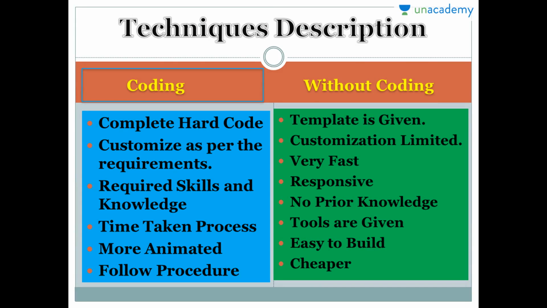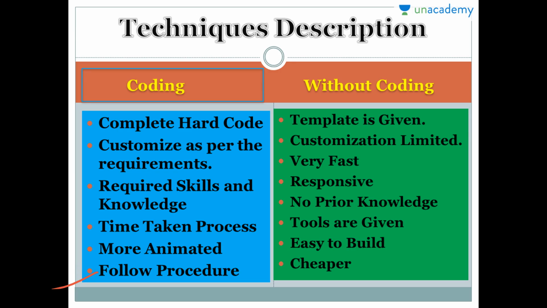So this is basically a brief description of the difference between a website developed using coding and one developed without coding. As you can see, in coding we require complete hard code and it can be customized as per our requirement, which means it is very flexible. It requires skills and knowledge because we need to write the code. It is a time-consuming process, it can be more animated, and it follows a procedure to develop any website.